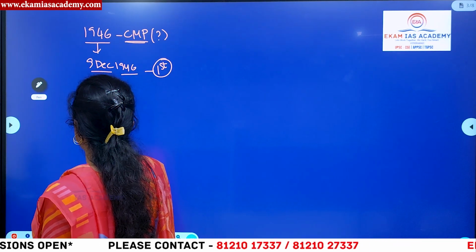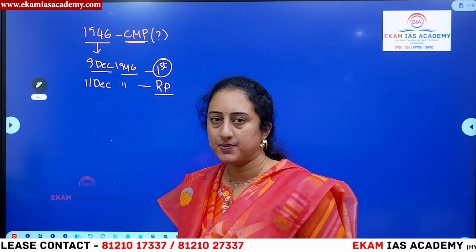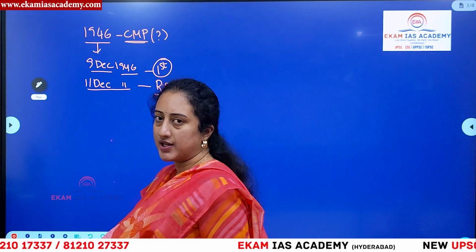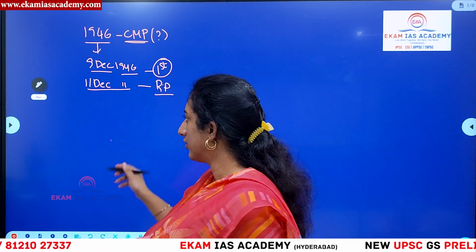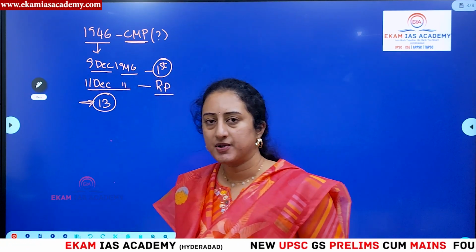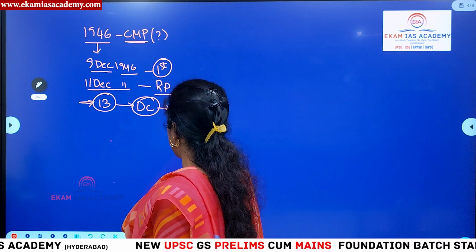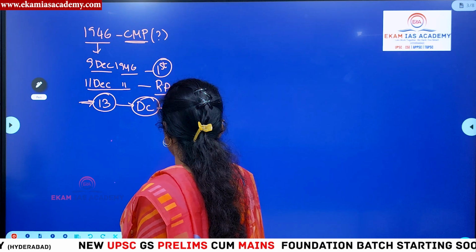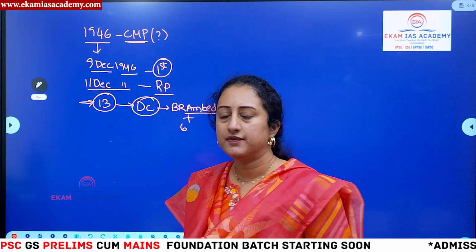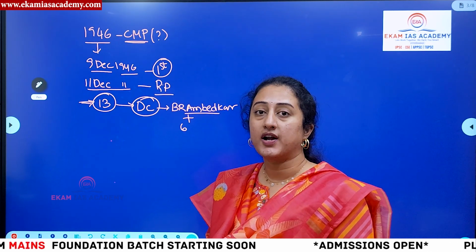Then on 11th December 1946, we elected the first president of the Constituent Assembly, that is Rajendra Prasad. Dr. Rajendra Prasad was elected as the first president of this Constituent Assembly, which is mainly there to develop the constitution. Then it formed 13 committees, and among them an important committee called the Drafting Committee, headed by Dr. B.R. Ambedkar, and we also have 6 other members as part of it, right? So 6 plus Ambedkar, totally 7 members were part of the Drafting Committee, and they took the task of drafting the constitution.